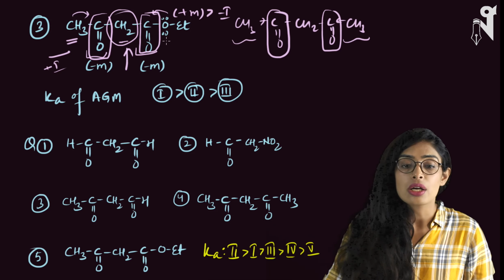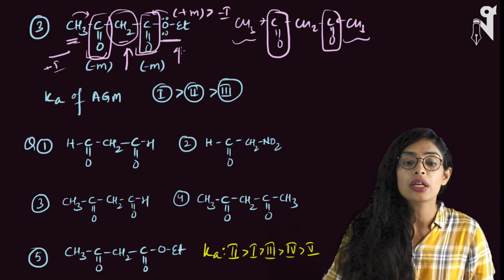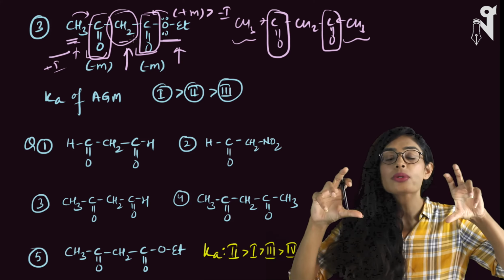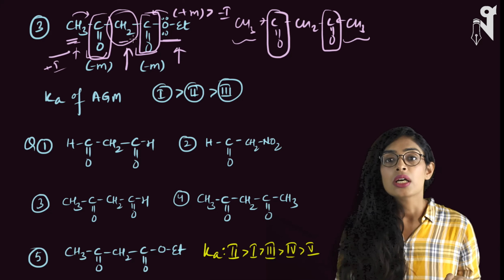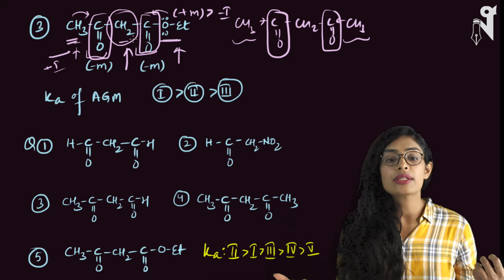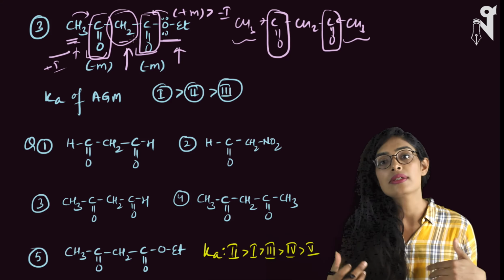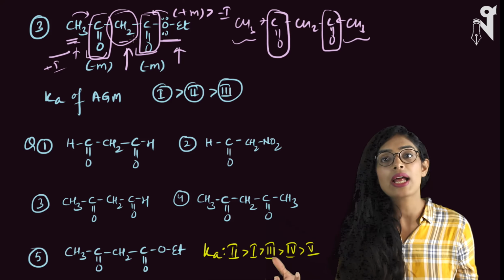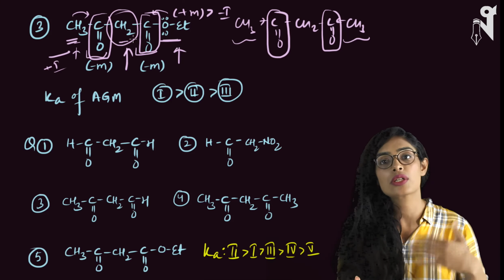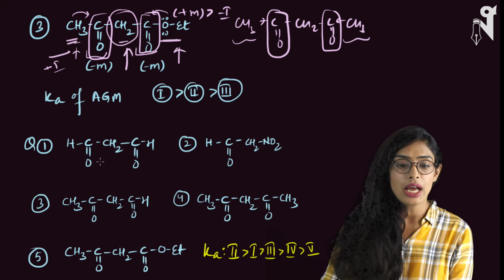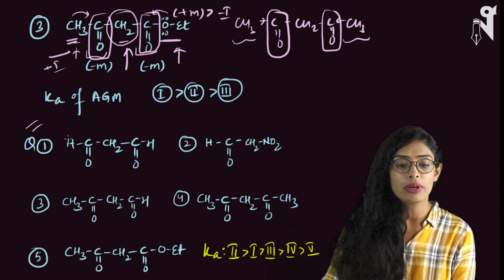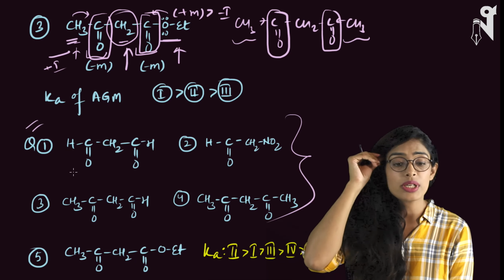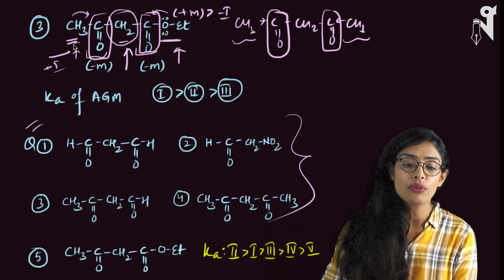Why? Because there are two donating groups present here. One is strong donating, one is weaker donating through inductive effect, and hence when donating groups are present, the CO groups which are present along with the CH2 will not be able to withdraw electron density from CH2 very easily, and hence the carbon hydrogen bond will be relatively stronger and will not break so easily, hence will not act as a good acid as in the first case or in the second case. So we have all these. Look at this compound, I have given you some cases over here. Now what you have to do is analyze which one is better electron withdrawing. All of these are minus M groups.